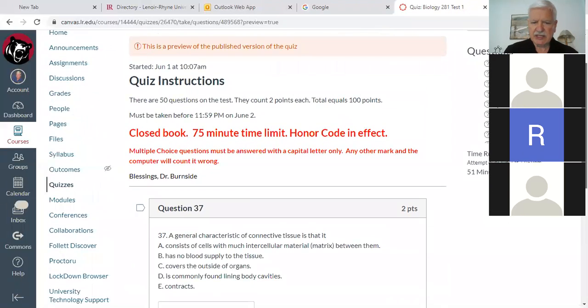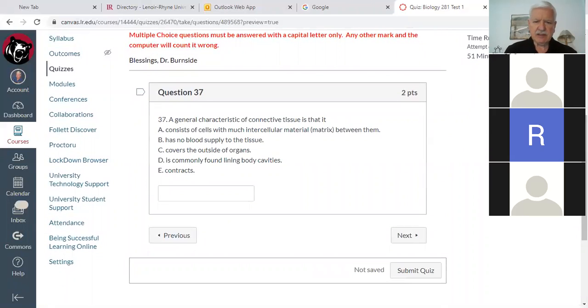Okay, and we'll be down to Allie. A general characteristic of connective tissue is, oh gosh, it's almost a repeat question, but not exactly, is that it consists of cells with much intercellular material matrix between them, has no blood supply to the tissue, covers the outside of organs, D is commonly found lining body cavities, and E contracts. What do you think, Allie? Would it be A? Yes, it is.